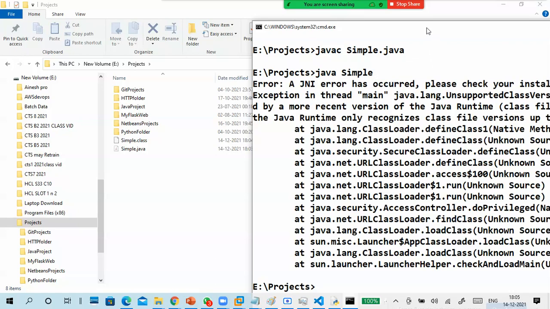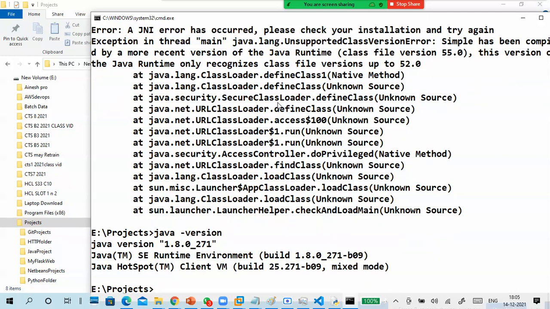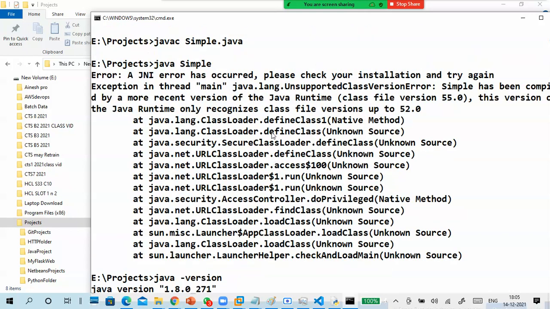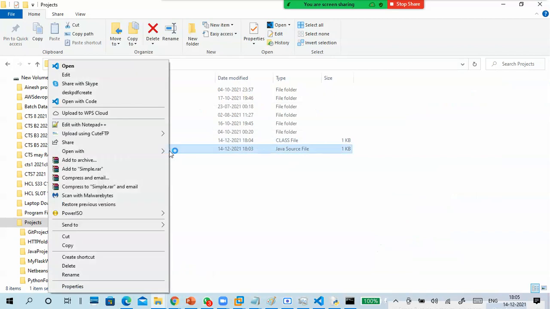I got a very big error. How? Main language support. How is it possible? It is good, 1.8. There is a mistake in my programming only.